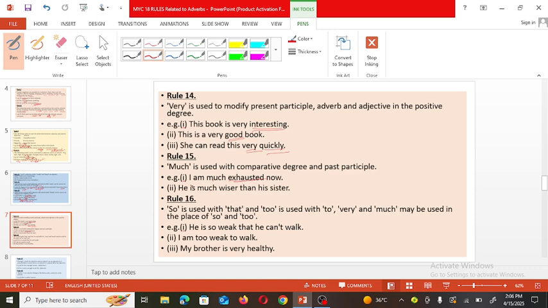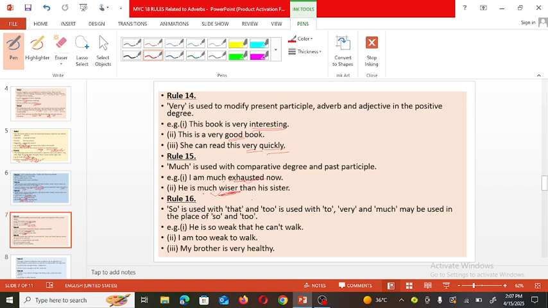And here, he is much wiser than his sister. Wiser is what? Comparative degree. Wise, wiser, wisest. So wiser is the comparative degree, and how? Much wiser. So much can be used with the comparative degree, and much can be used with the past participle. Now see the next rule.